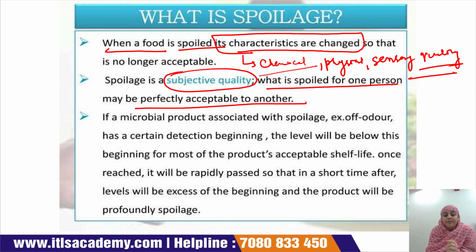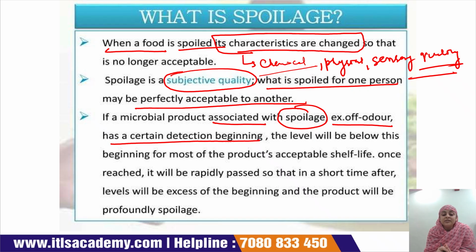Suppose a food is spoiled by microorganisms. Spoilage can also take place by different methods: chemical, physical, sometimes allergens, and sometimes microbial production on the food product.